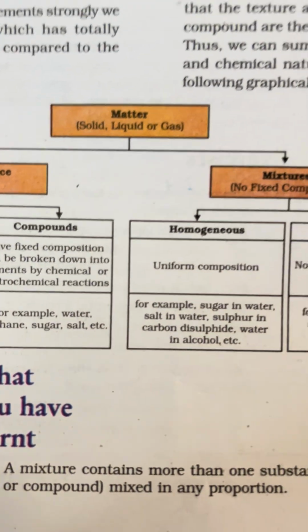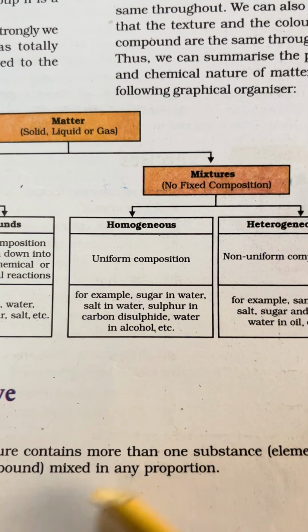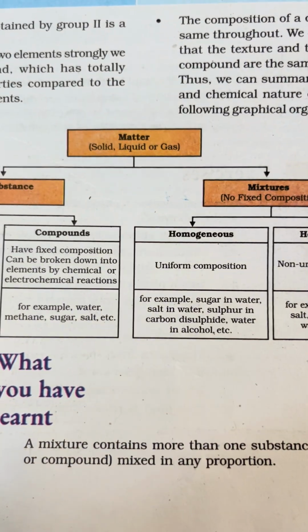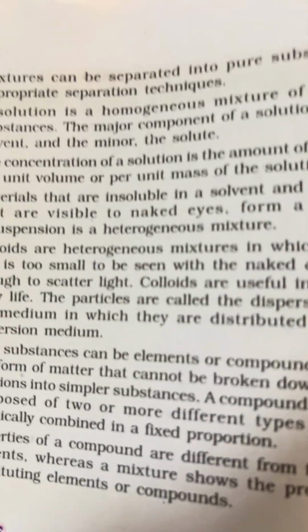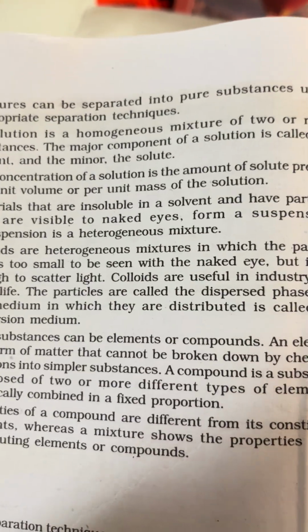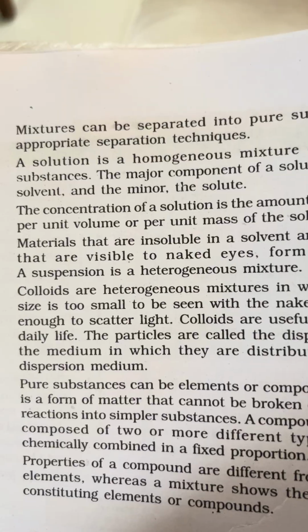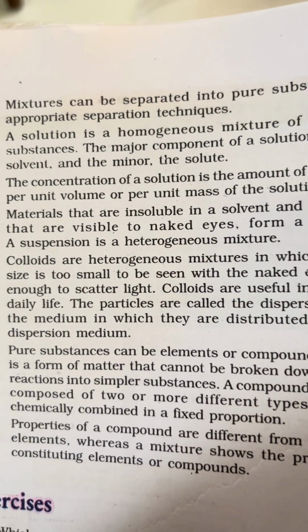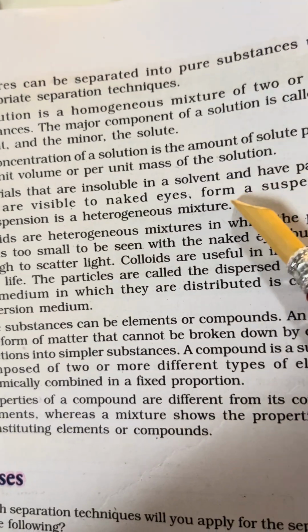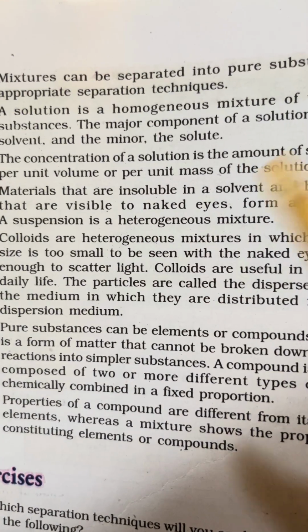Now we go to the conclusion of the chapter, revision. What have we learned? A mixture contains more than one substance mixed in any proportion. Mixtures can be separated into pure substances using appropriate separation techniques. A solution is a homogeneous mixture of two or more substances.